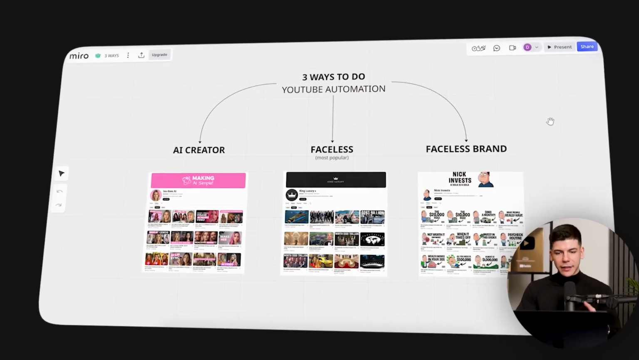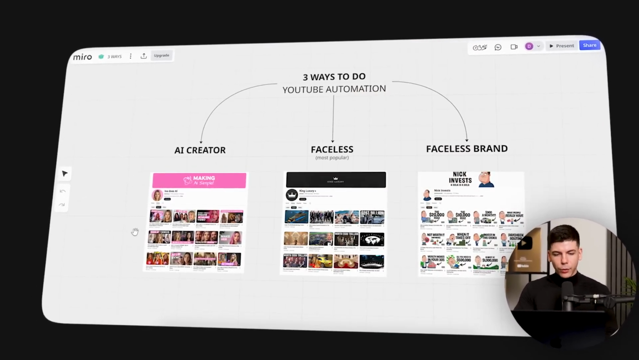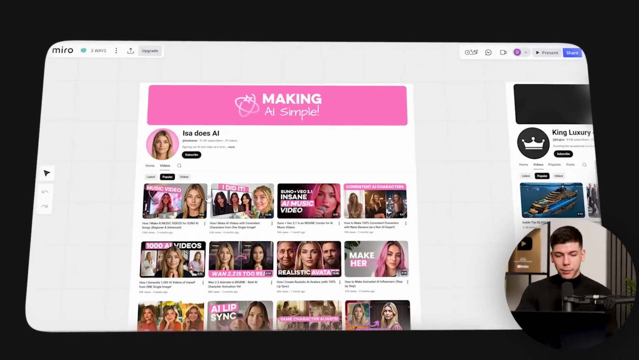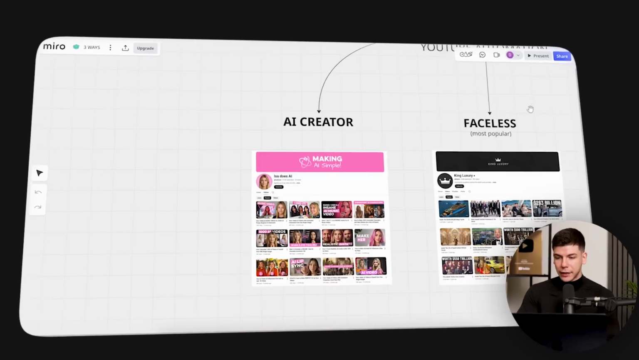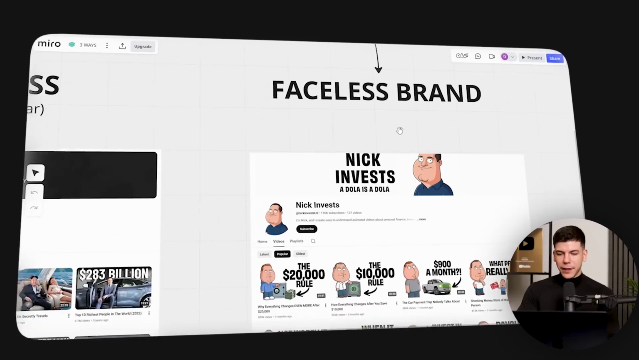Alright, in 2026, there's actually 3 different ways to do YouTube automation. First of all, we have AI creators. These are AI influencers, so this is a faceless channel, but you're kind of acting as a personal brand. Then you have traditional faceless channels, which are most popular, and we have faceless brands.